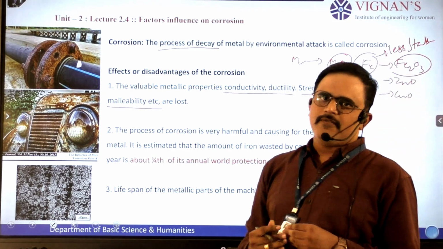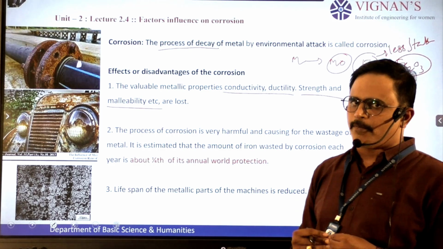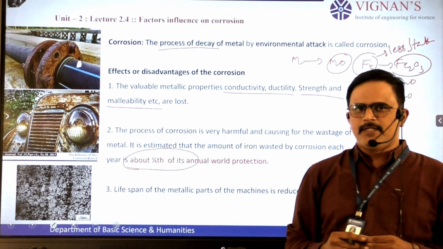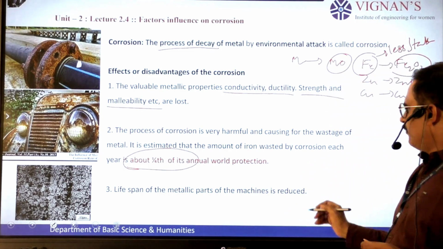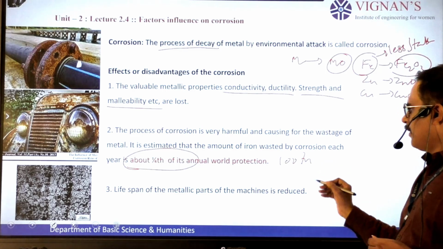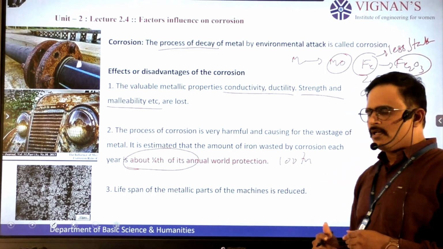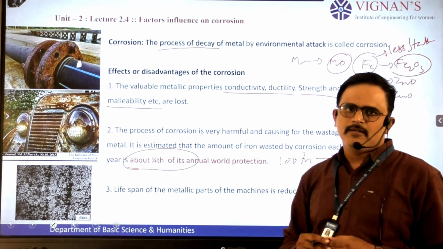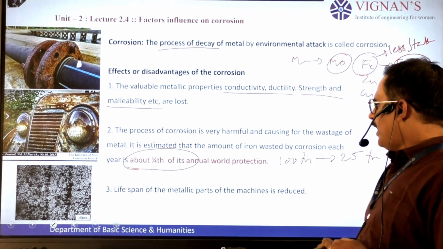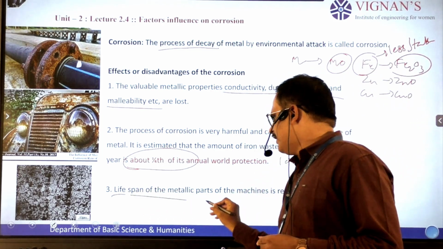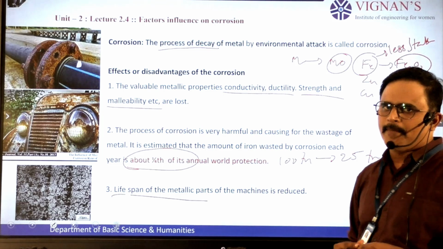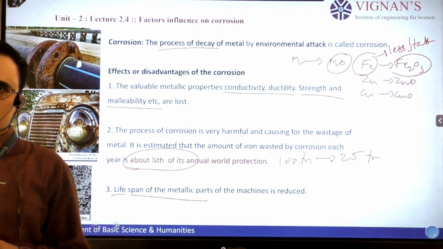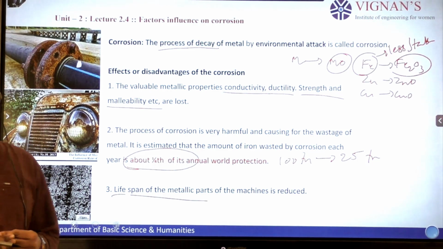The overall wastage throughout the world is around one quarter of the production. That means in a particular year, if 100 tons of a metal are produced during the metallurgical process, out of those 100 tons, 25 tons will be wasted due to corrosion. This also decreases the lifespan of metallic parts. So corrosion damages metal in various ways.